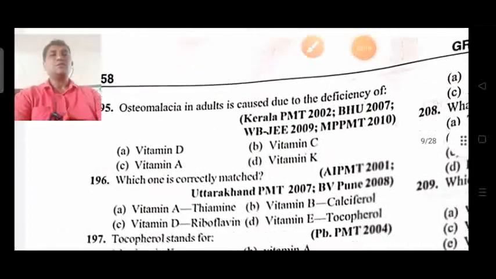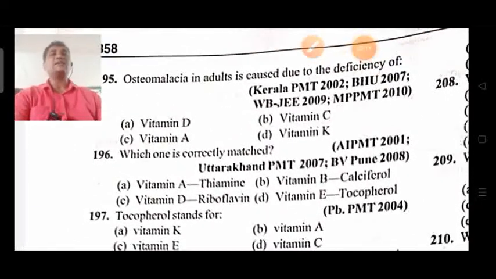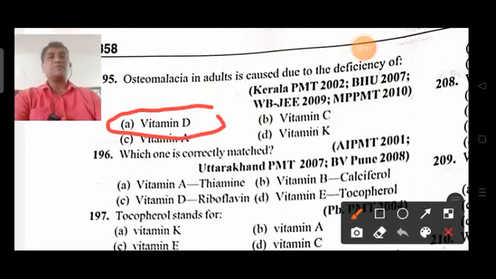Next question, 195. Osteomalacia in adults is caused due to the deficiency of vitamin D, vitamin C, vitamin A, or vitamin K. Osteomalacia means a bone related problem, which is because of calcium deficiency. So here vitamin D is the answer.